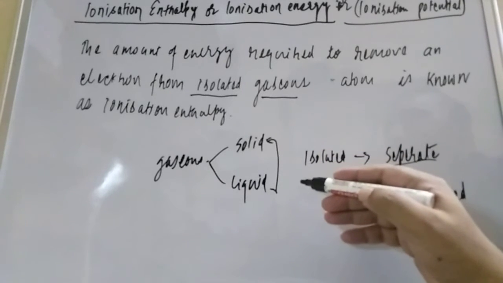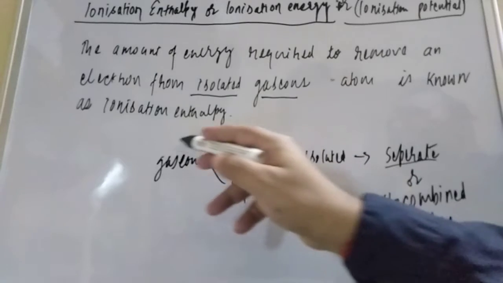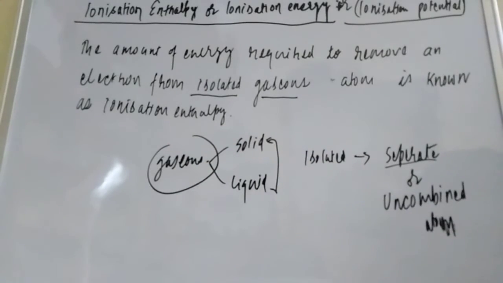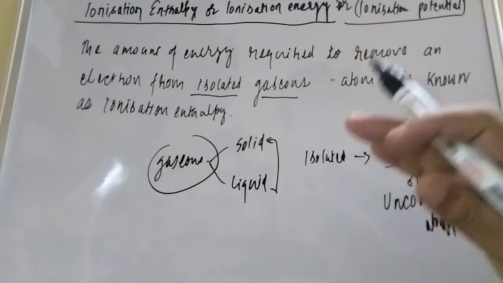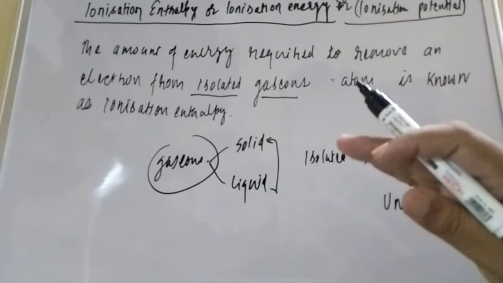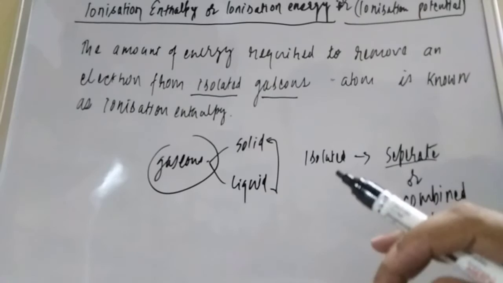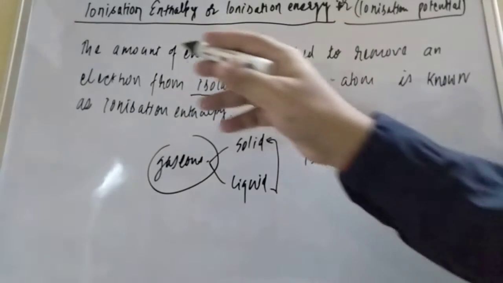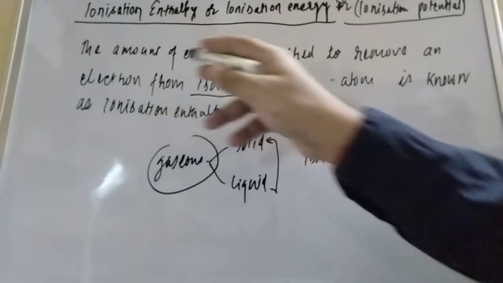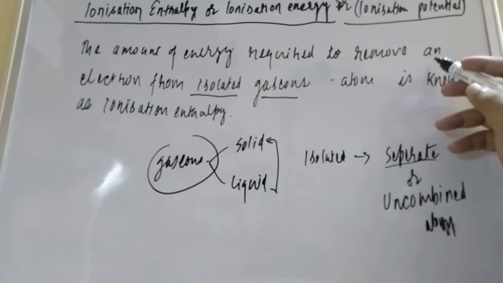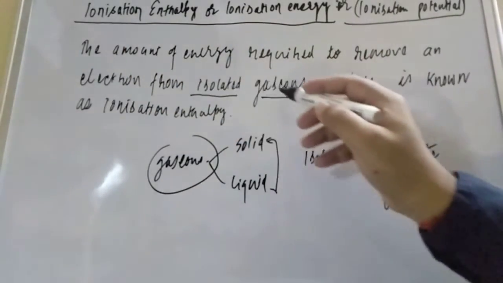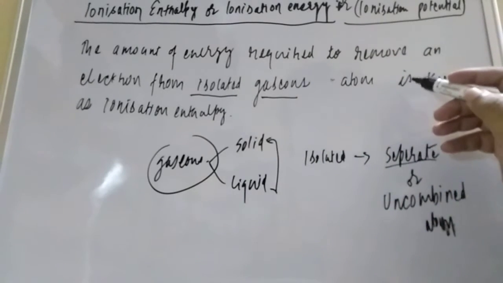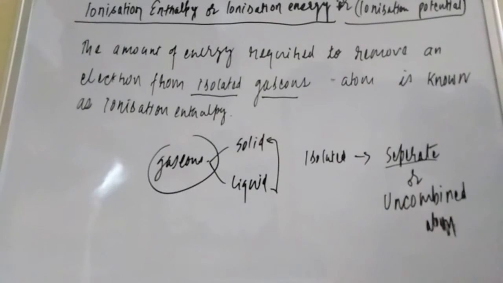But in the gaseous state, the electron is the most loosely bonded. So that is the explanation we have to give: the amount of energy required to remove an electron from an isolated gaseous atom is known as ionization enthalpy.